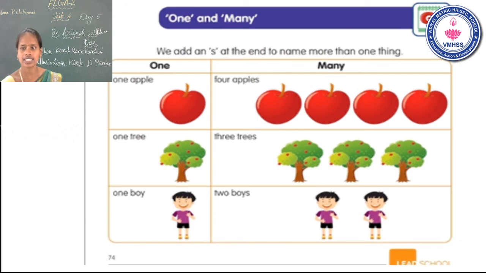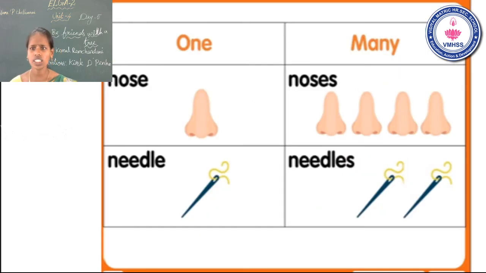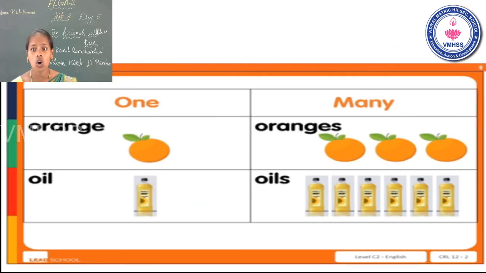Okay. Next, see the slide. One and many. See some examples. Okay. First one, nose. Only one. Next, noses. Okay. Add S, noses. Needle. Needles. Orange. Oranges.